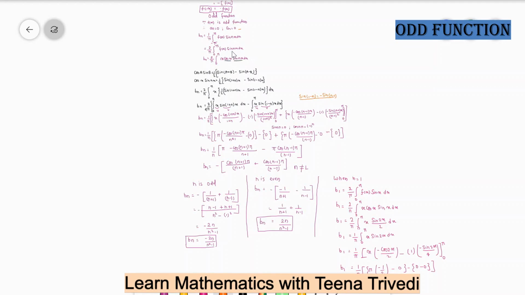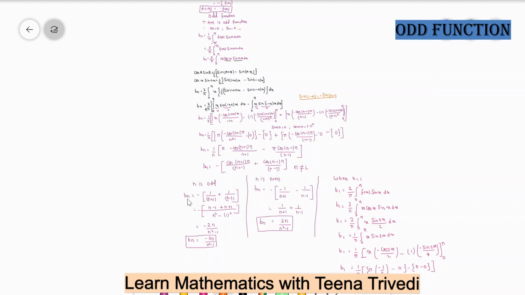Then we can see here we have cos and sine inside the integration, so we separate them by using the formula for cos a sine b. Then we separate using the formula and solve the integration. In the denominator we have n minus 1 in the bn value, so we can conclude that n is not equal to 1. If n is equal to 1, then bn will be infinite. So we will solve in 3 conditions.